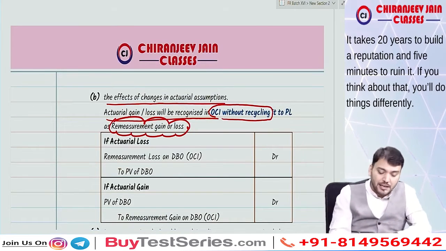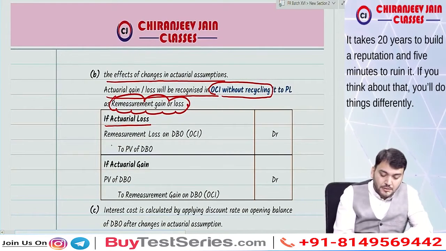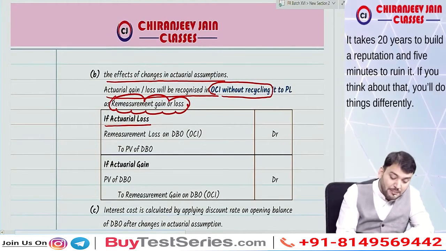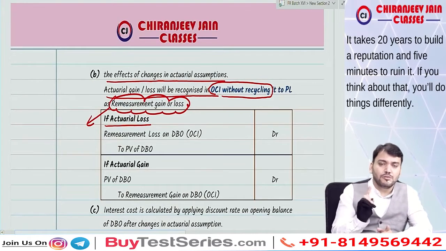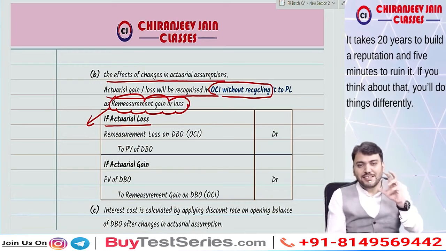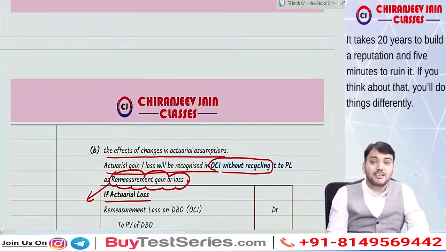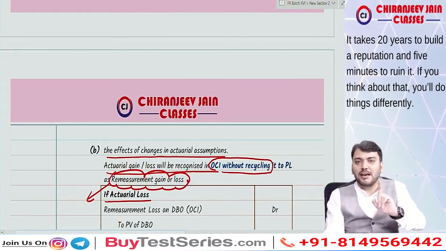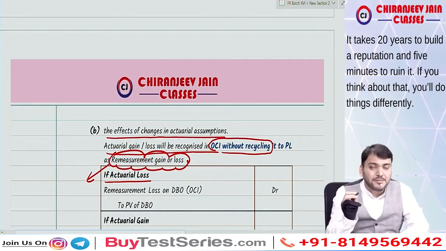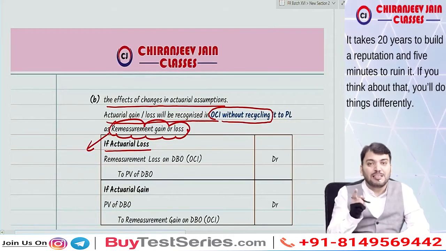So what is the journal entry? If there is an actuarial loss, the journal entry will be... I said reimbursement, sorry, it is remeasurement. Due to so many hectic classes, sometimes this happens. Don't think much about this. It is a remeasurement gain or loss. I think IAS 37 came to mind. So what will be the journal entry? Remeasurement loss on DBO to present value of DBO, which will be transferred to OCI.